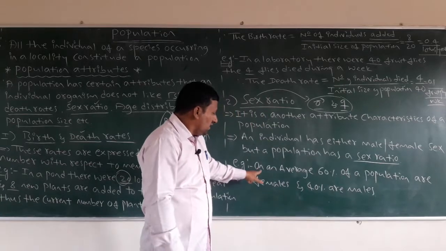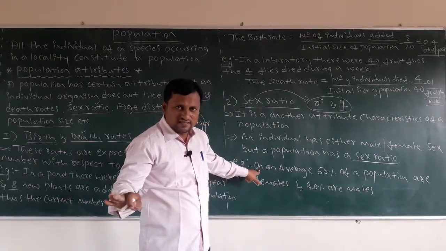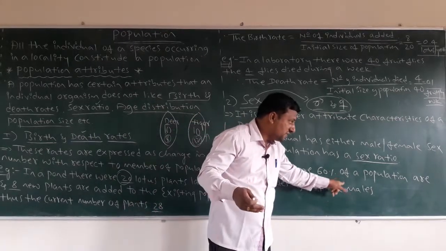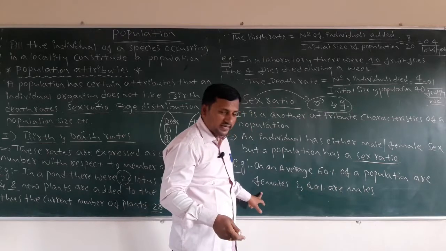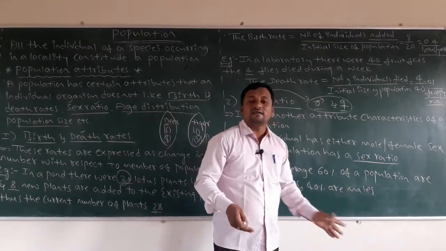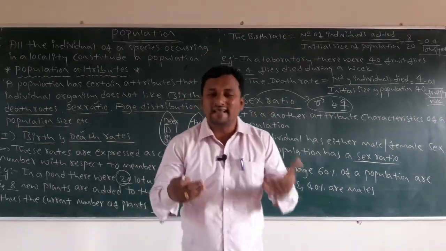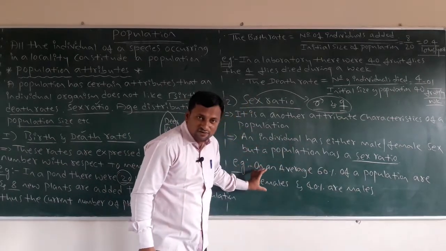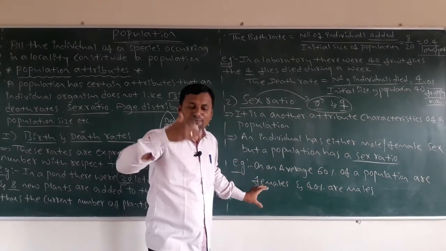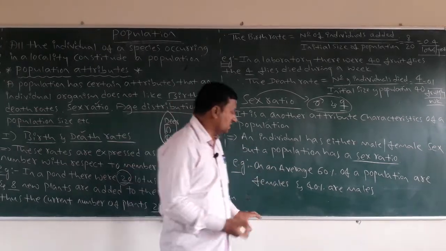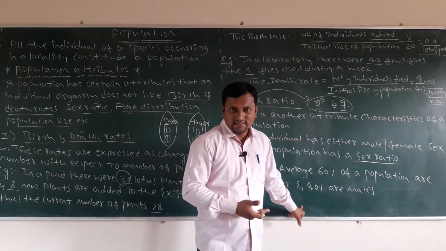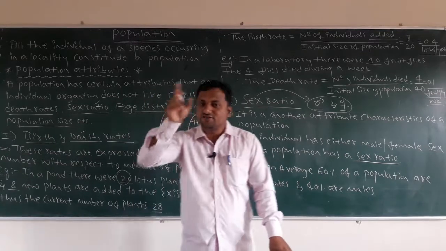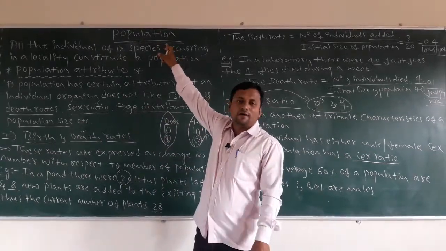On average, in a human population, 60% are females and 40% are males. By this example, the number of females is more than the males. This is the census we find out based on the population.